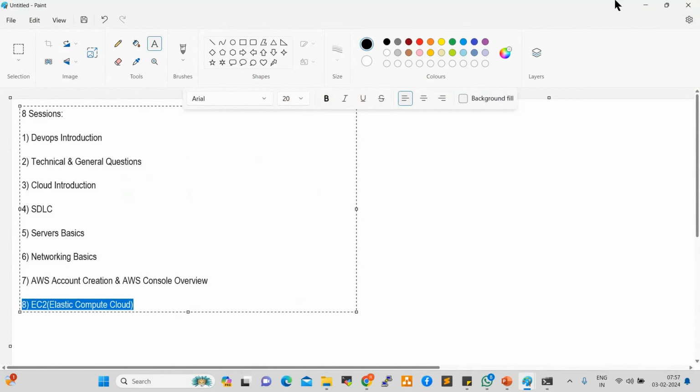Clear, right, everyone? Any questions so far, anyone? Anyone having any questions so far?